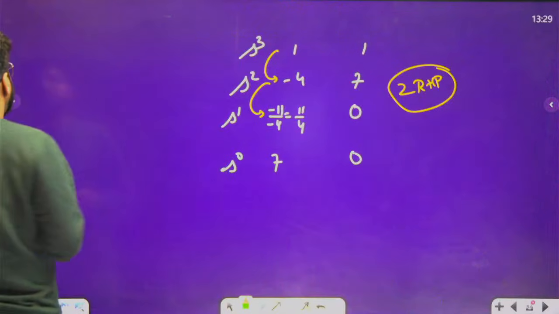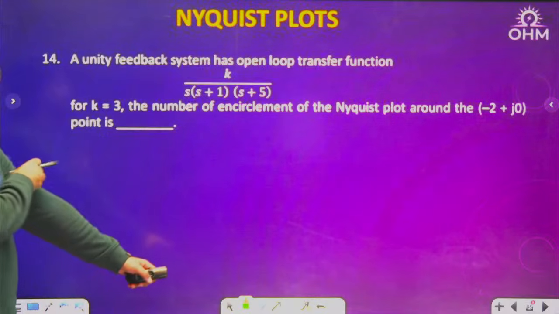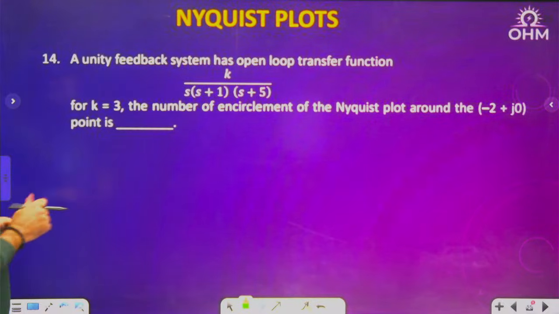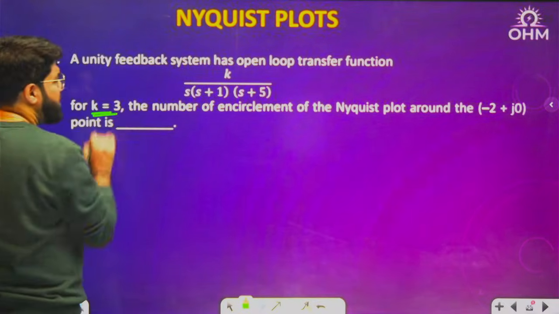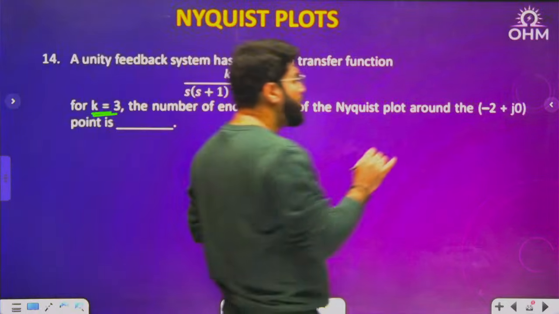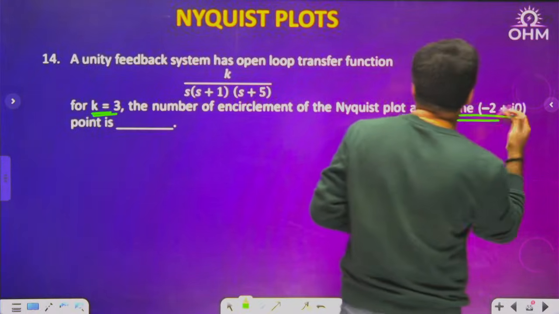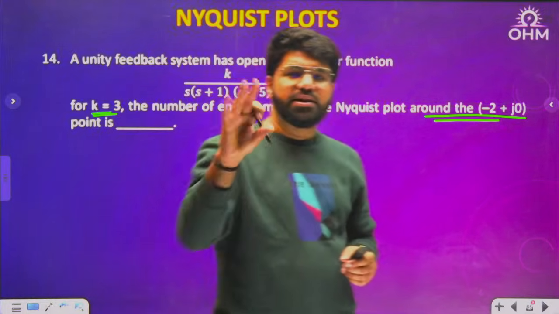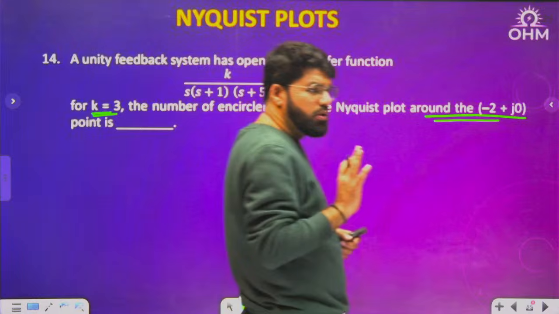Next one. Number 14. A unity feedback system is given to me. It has the open loop transfer function K by s(s plus 1)(s plus 5). For K equal to 3, the number of encirclements of the Nyquist plot around the point... Now see, this is a concept based question. It has nothing to do with stability, because stability means I want the encirclement of minus 1 plus j0.